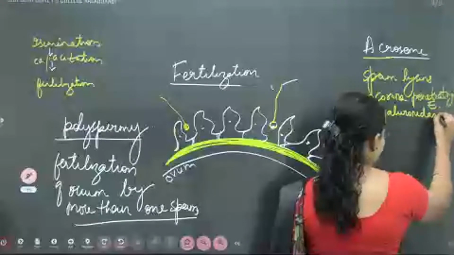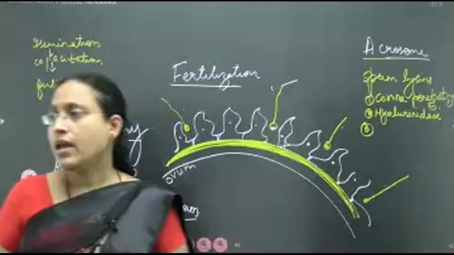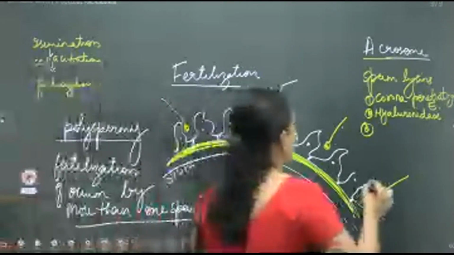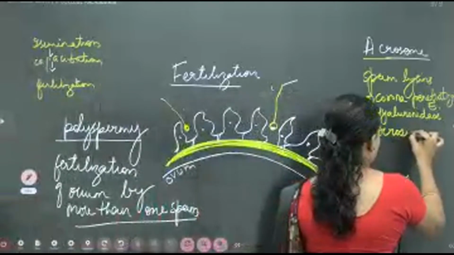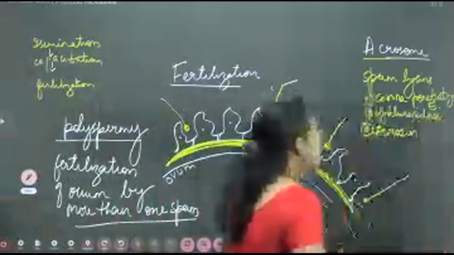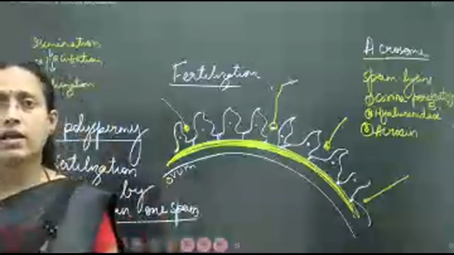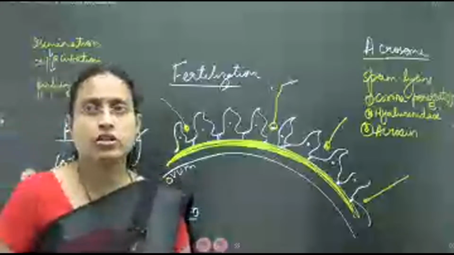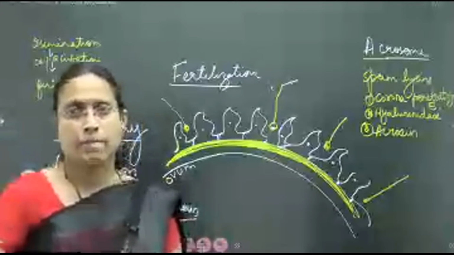This is the second one. The third one is acrosin. Now, these three chemicals are very essential for fertilization of the ovum.